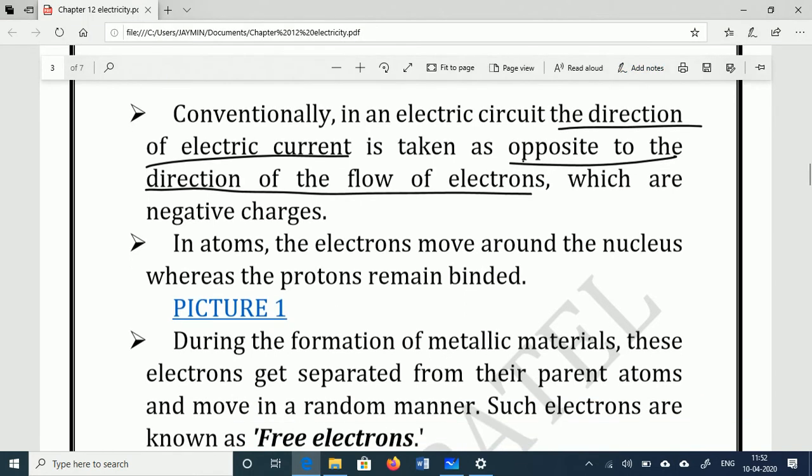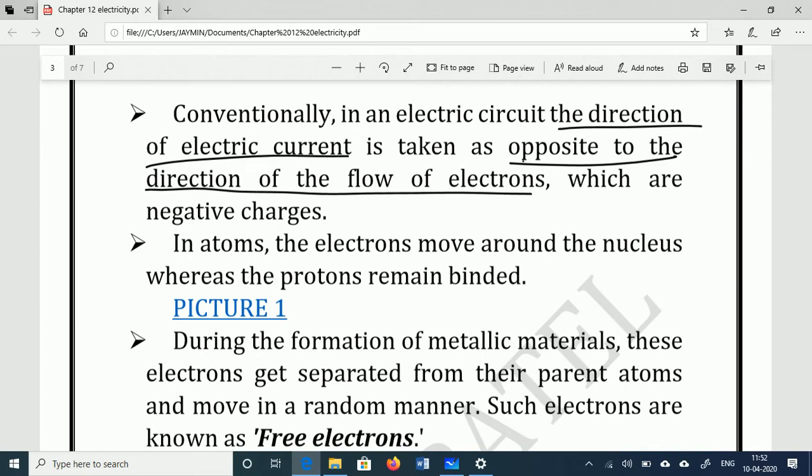The direction of electric current was the same, from positive to negative, but when scientists came to know the current is produced due to the electron, they gave the corrected statement that the direction of flow of electron is opposite to the direction of electric current.